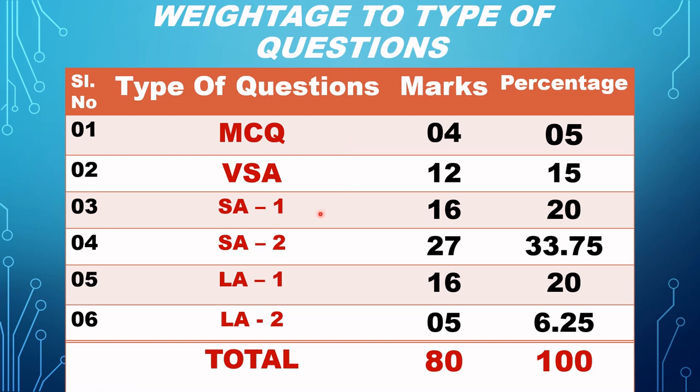Then comes Essay 1 type of questions. So you'll be having 16 marks for that totally. So they will be, as you know, 7 2 marks questions from prose, poetry and supplementary reading. Other than that, you'll be having 1 editing question for 2 marks. Totally, it carries 16 marks.